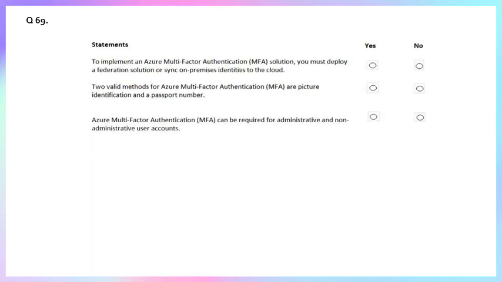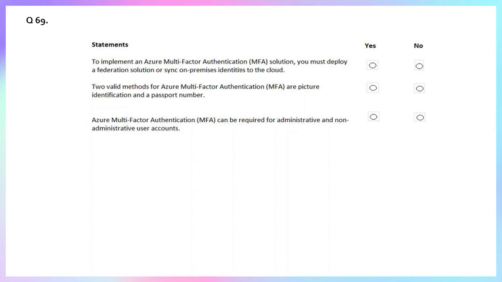Question number 69. This is also a statement-based question. We have to select whether each statement is true or false. To implement an Azure multi-factor authentication, that is MFA solution, you must deploy a federation solution or synchronize on-premises identity to the cloud. For this, I will explain that the statement is false.